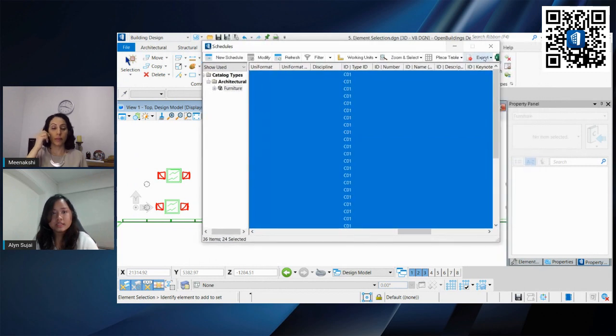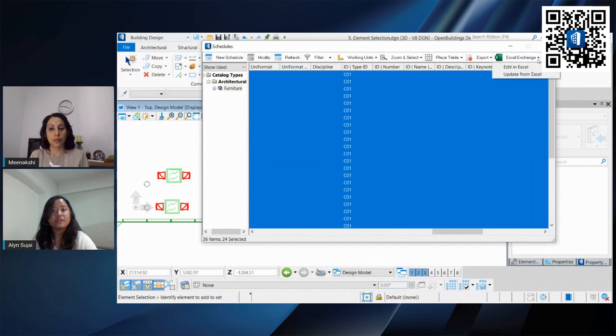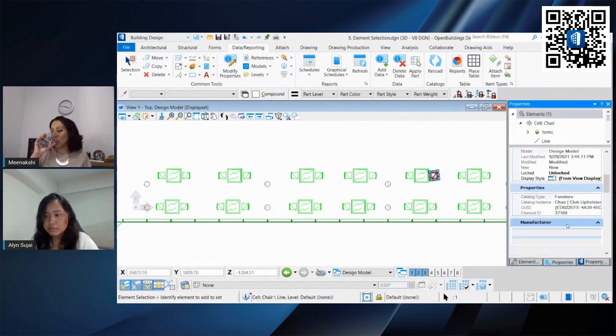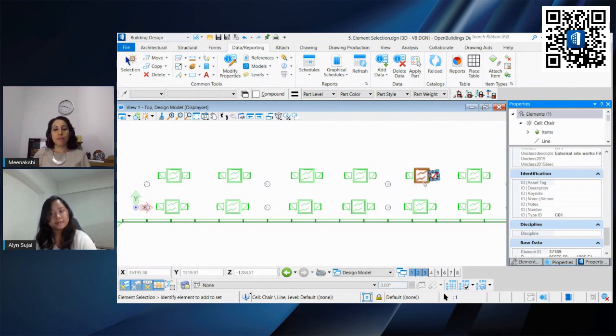So you can either edit it in the schedule, or you have the freedom to use Excel if you prefer. Definitely. That was explained in the previous webinar on how you can customize your reports. Okay, so we go back and we check our properties. Okay, we're able to see that it has been applied. Yeah, so that's how you do it for your simple 2D CAD models.